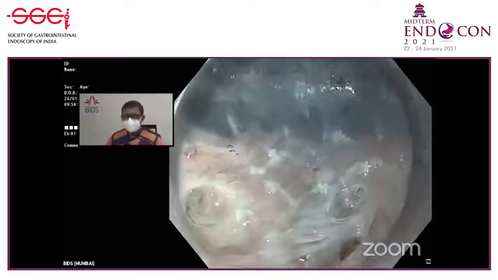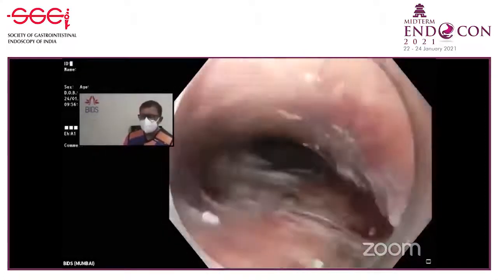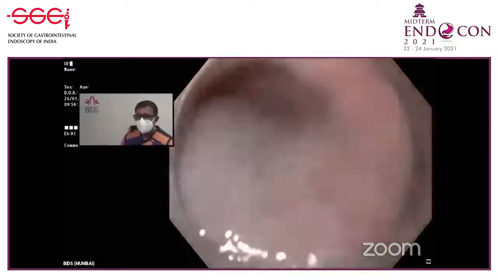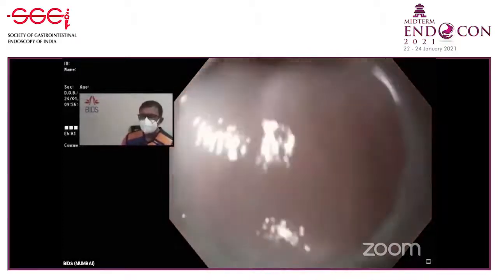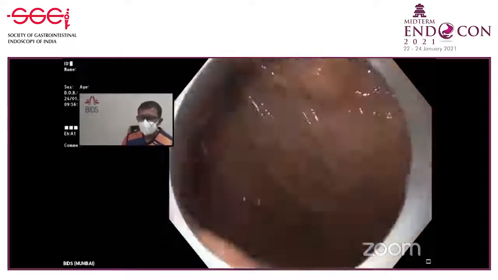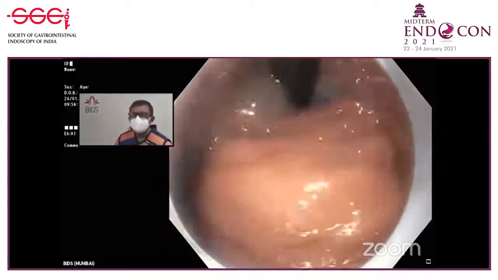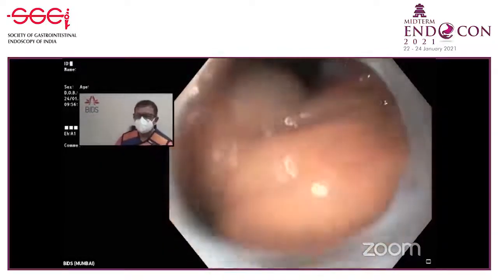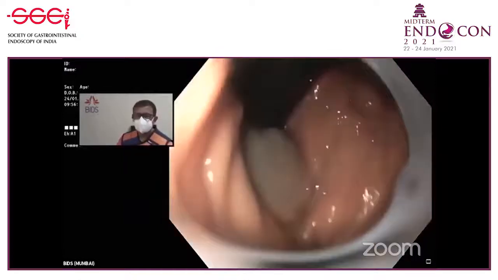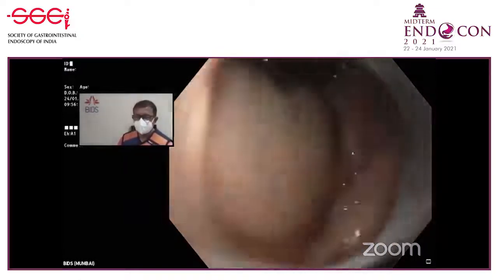Let us just go in and see, then we will come back if required, okay? It's quite a long tunnel. See that? That's the OG junction. Yes, we can see, this much inside the OG, beyond the stomach, beyond the OG.